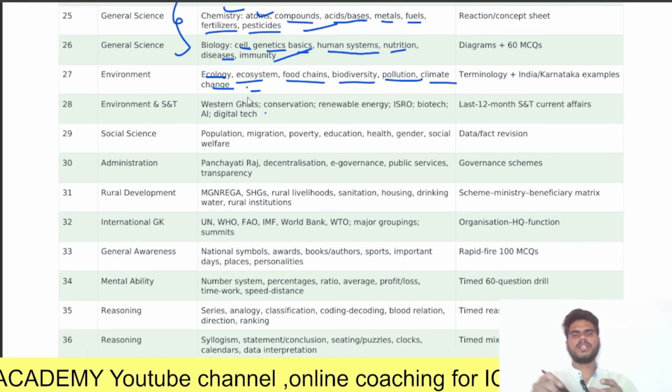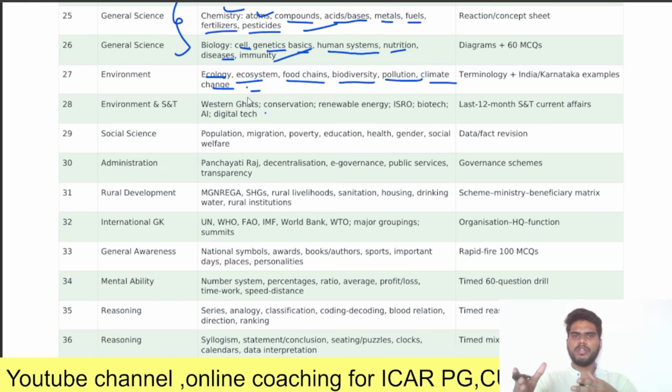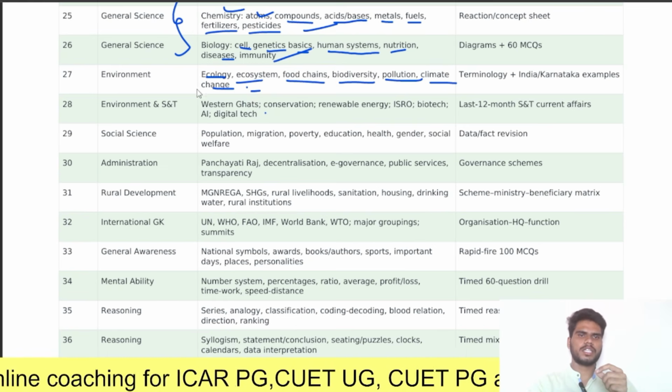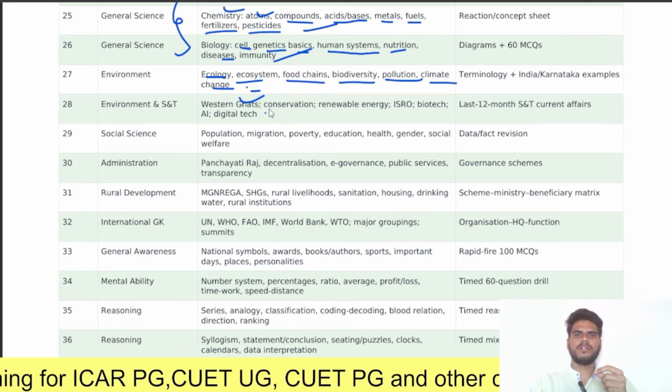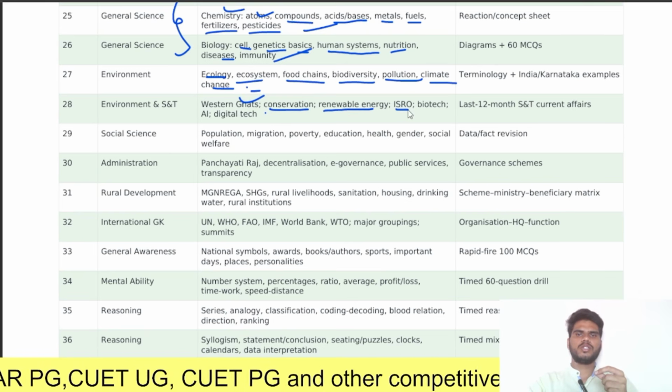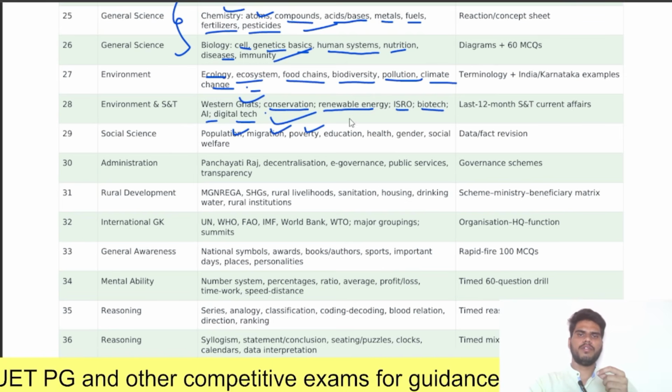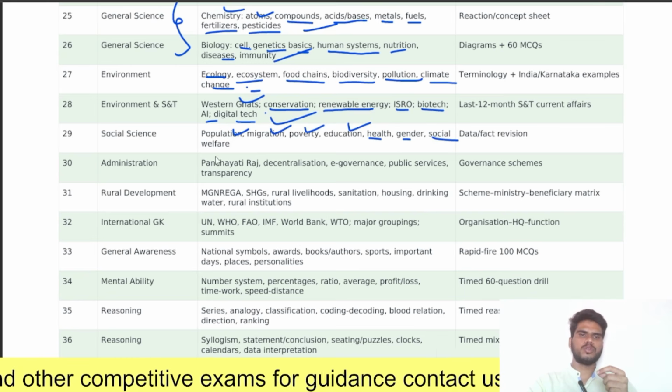So these are the complete topics available in your PUC books. If you refer to your PUC books, it is more than enough for these general topics. Next, coming to the environment: Western Ghats, conservation, renewable energy, ISRO, biotech, AI and digital tech. Next, social science: population, migration, poverty, education, health, gender, social welfare.